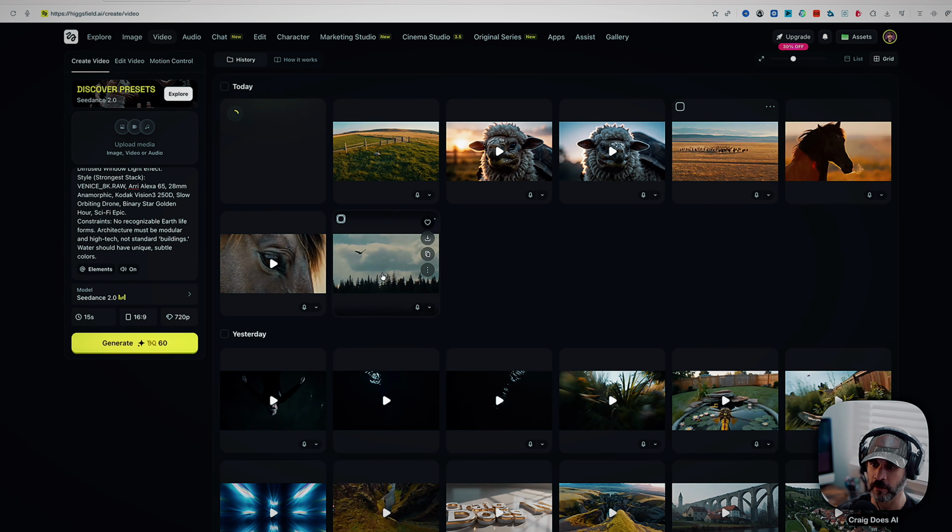Here's another one here that I thought was actually really, really cool. This was a prompt that I basically said, an eagle flying through mountains in a forest with a lake. And then it came up with the prompt, and this is what it came up with. I thought this was also really, really cool.